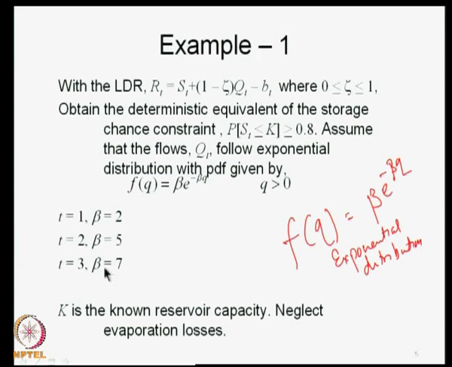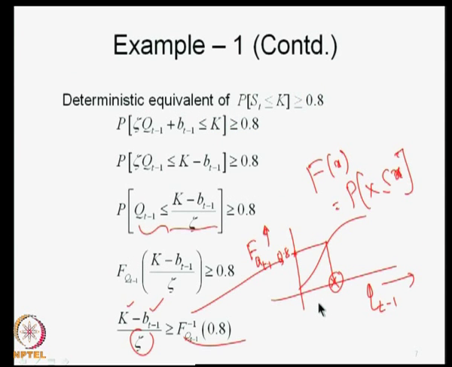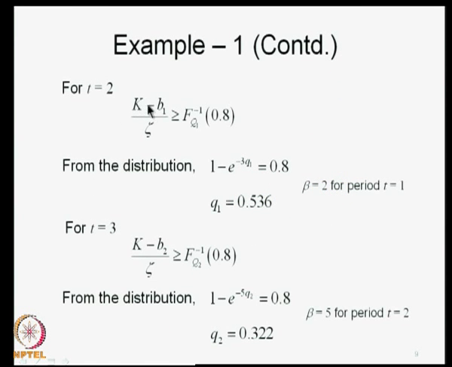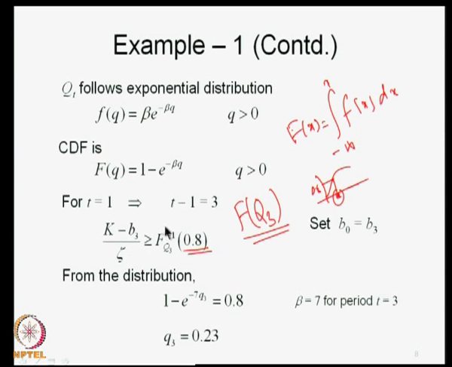So, β is 7 for time period 3. And why am I using time period 3? Because we are writing it for t equal to 1, the previous time period t minus 1 is 3, and that is why I have to pick up time period 3. So, 1 minus e to the power minus 7 q_3 is equal to 0.8, and therefore, q_3 turns out to be 0.23, which means this value here turns out to be 0.23. Therefore, I write this as (k − b_3)/ζ greater than or equal to 0.23.